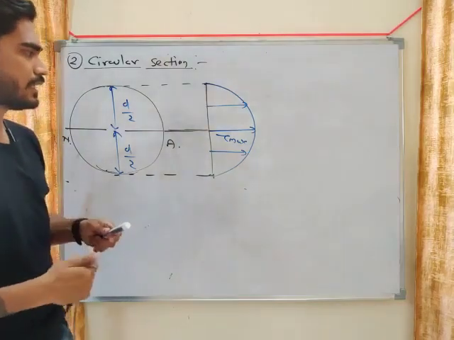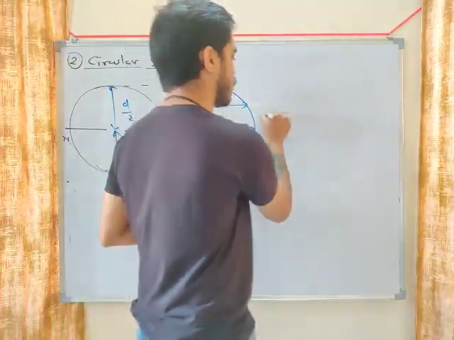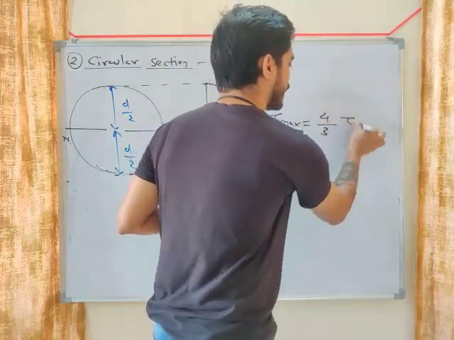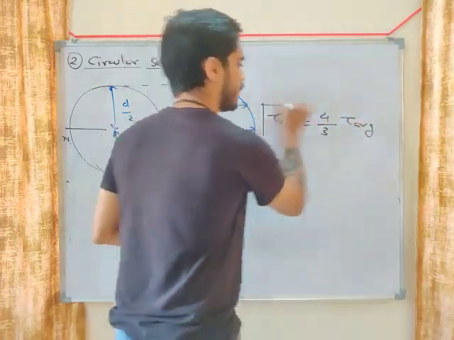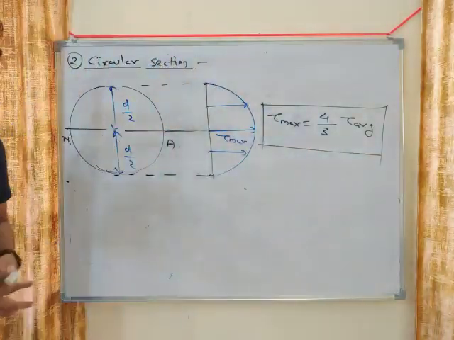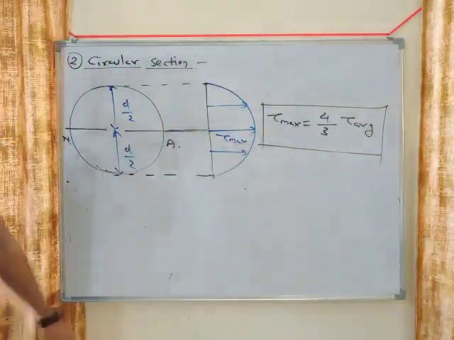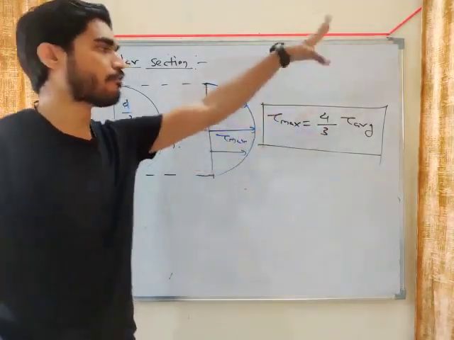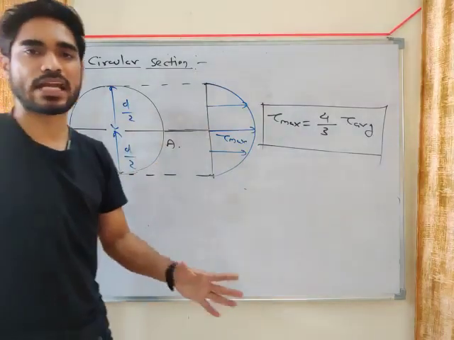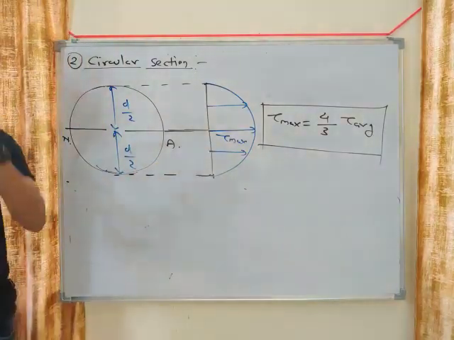For this section, the relation between tau max and tau average will be this. Tau maximum will be 4 by 3 times of tau average. Remember this. For rectangular section, tau maximum is 3 by 2 times of tau average. For circular section, it is 4 by 3 times of tau average. What will be tau average? Force upon area. Area of circle, pi by 4 d square.